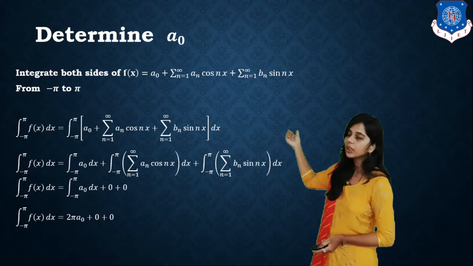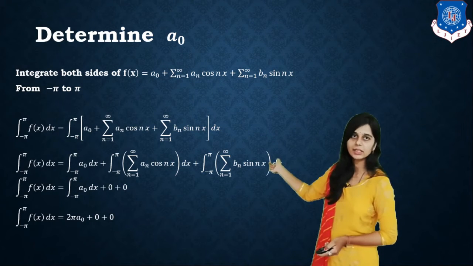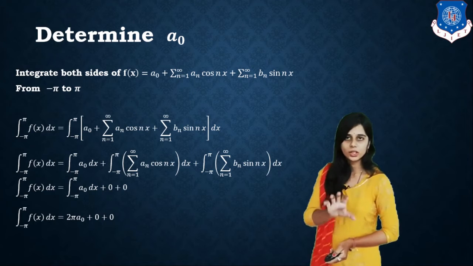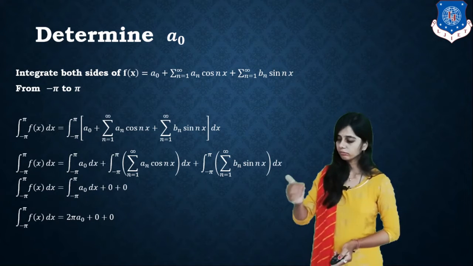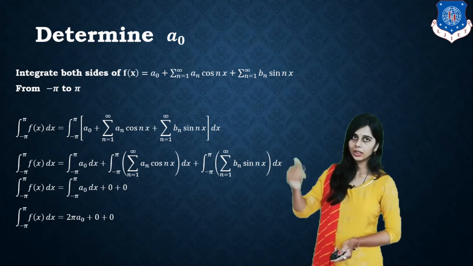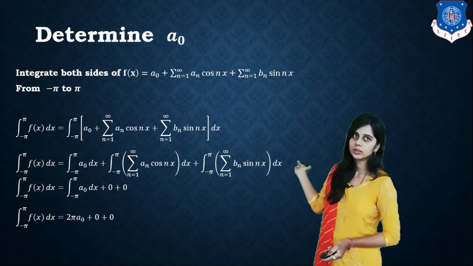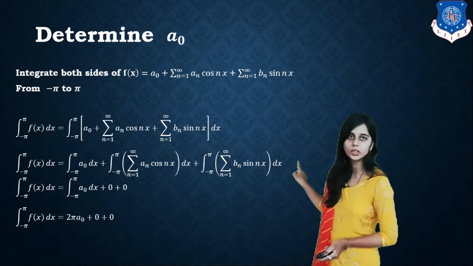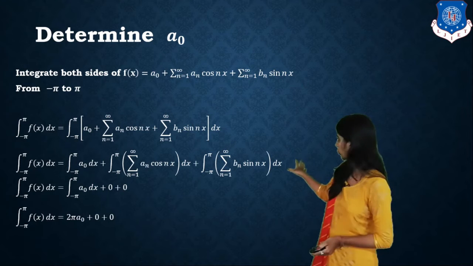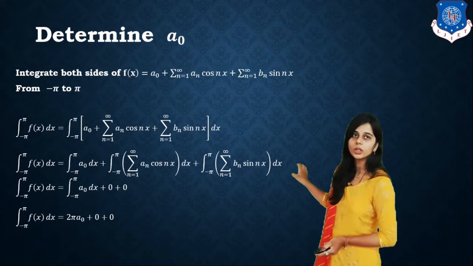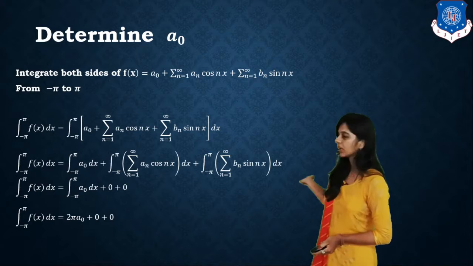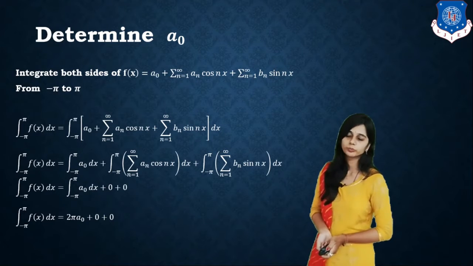From minus pi to pi, the terms an cos nx and bn sin nx are 0. So an and bn are 0. We are getting only one term, the integral from minus pi to pi of a0 dx. Integration of a0, which is constant with respect to x, gives a0 x. Putting in the upper and lower limits, we get 2 pi a0.